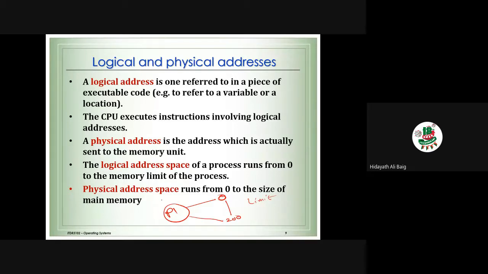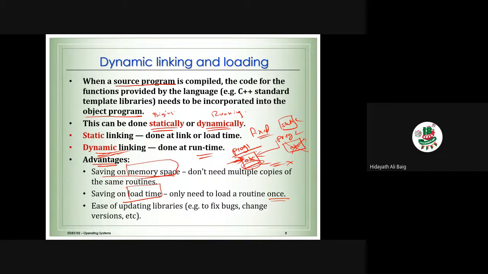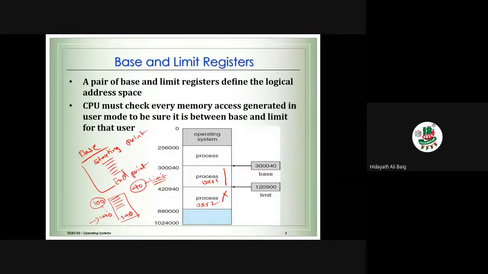Now, what about the limit of the physical address? It starts with 0, and the maximum is the size of the main memory, that is the size of the RAM. If I take you back to the picture I have shown you, starting with 0, ending with the maximum location, maybe 1 GB or 10 GB, whatever it is.